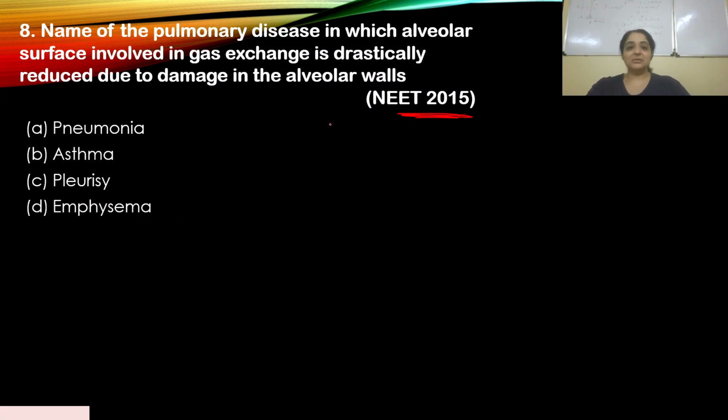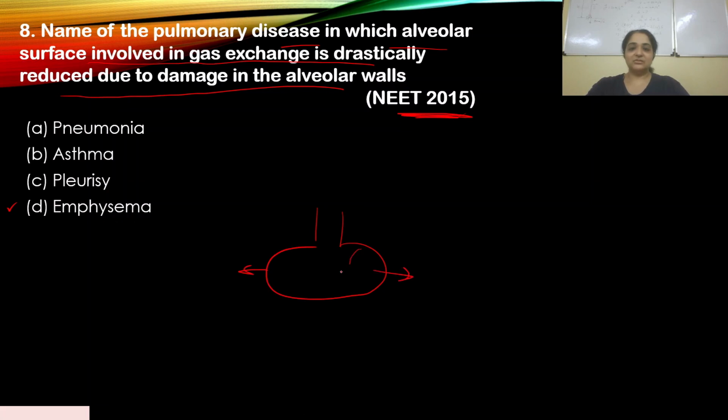Which disease is this where alveolar surface involved in gas exchange is drastically reduced due to damage in the alveolar walls? We just discussed this. This is emphysema. The alveoli remain distended, so that damages the elasticity. Also, the alveoli is constructed in such a way that it increases the respiratory surface area, but when these walls are damaged, it decreases the respiratory surface area, and so gas exchange becomes difficult.